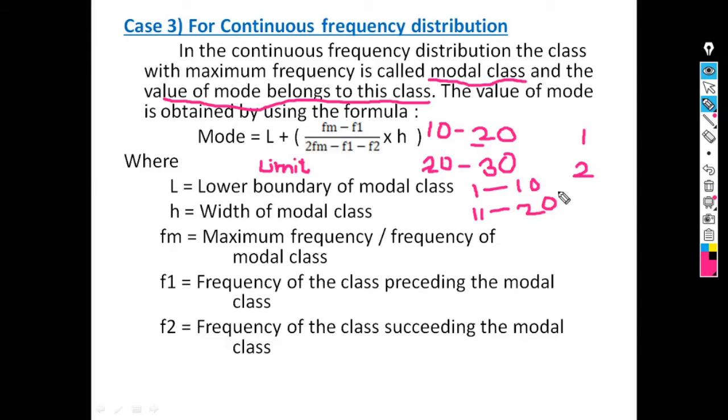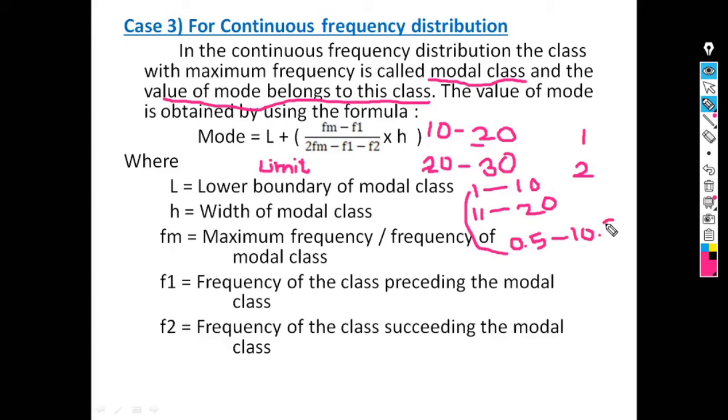In this case, we can convert these classes into continuous classes by subtracting 0.5 from the lower limit and adding 0.5 to the upper limit. So for the first class, subtract 0.5 from 1, it is 0.5, and add 0.5 to 10, so it is 10.5.